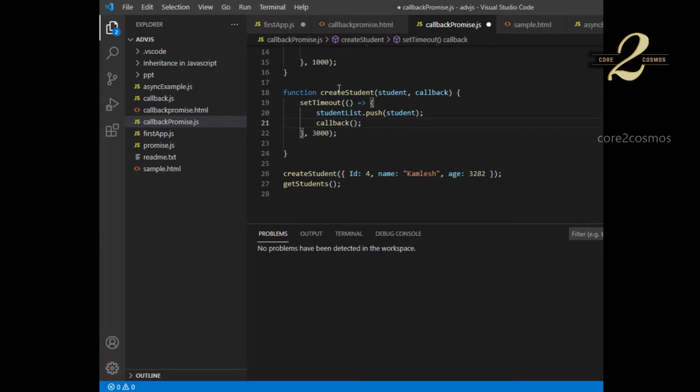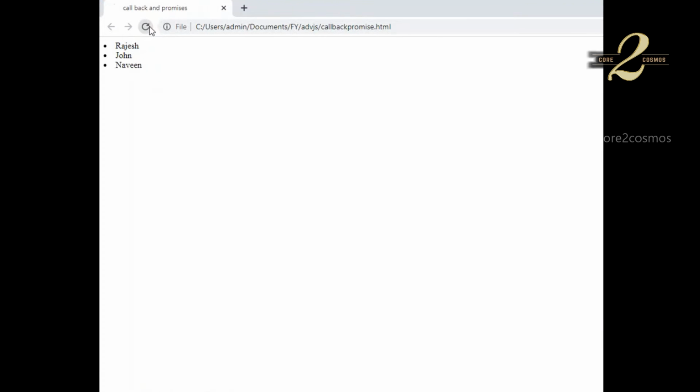When calling create student, I should mention the callback method. The callback method means the method which has to be executed after the actual method is completed. So I will mention it like this. Now JavaScript will understand: after performing create student, once it gets completed, we should call get student, right? This is the syntax we have to follow.